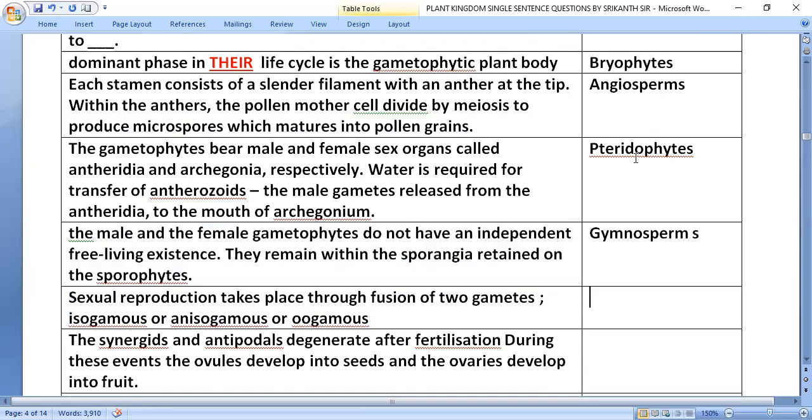Sexual reproduction takes place through fusion of two gametes, isogamous or anisogamous or oogamous. It is in algae. The synergids and antipodals degenerate after fertilization. During these events, the ovules develop into seeds and the ovaries develop into fruit, that is in angiosperms.